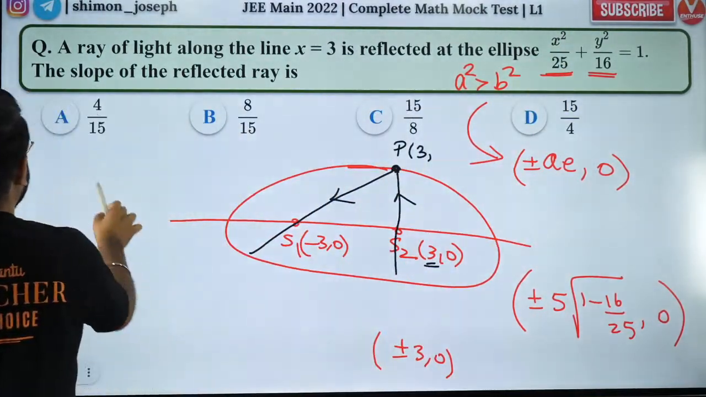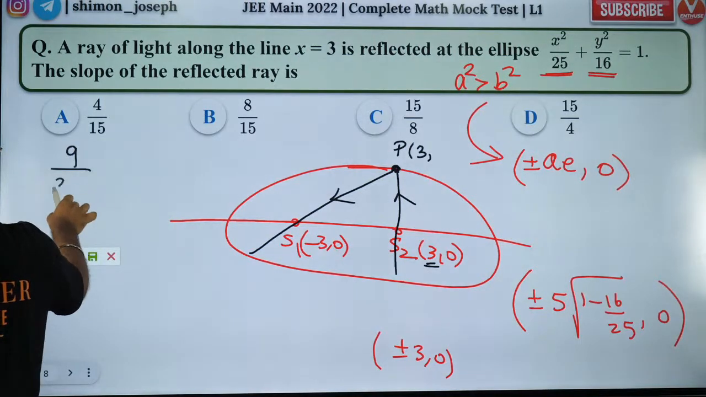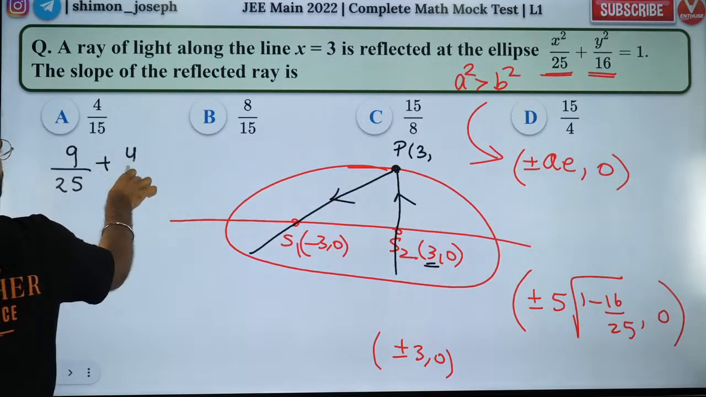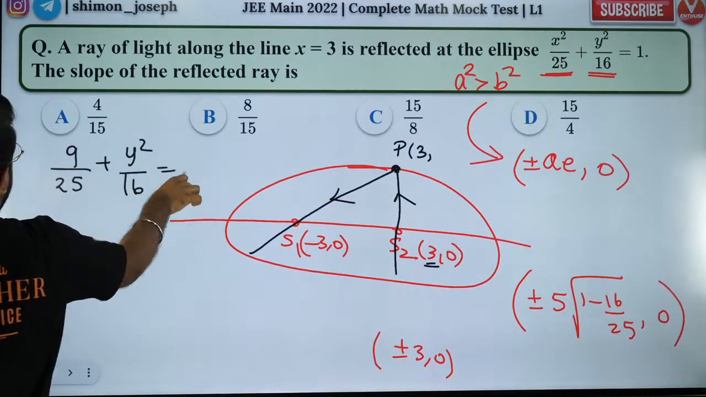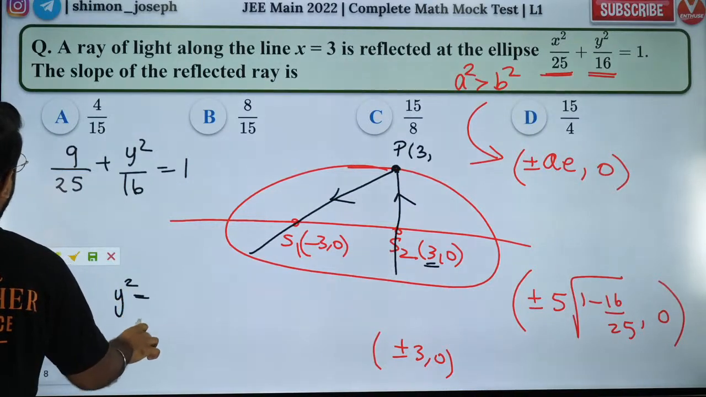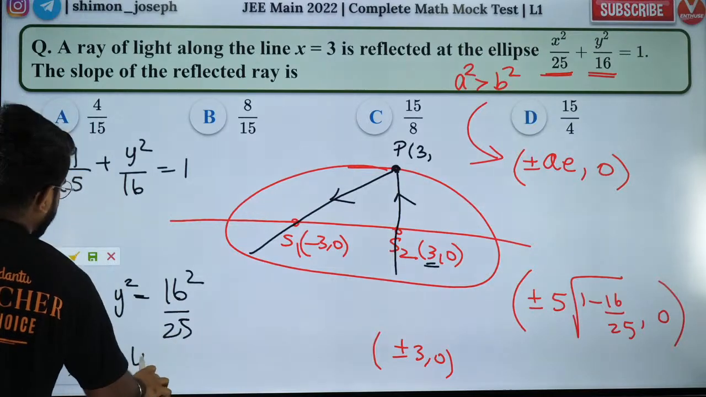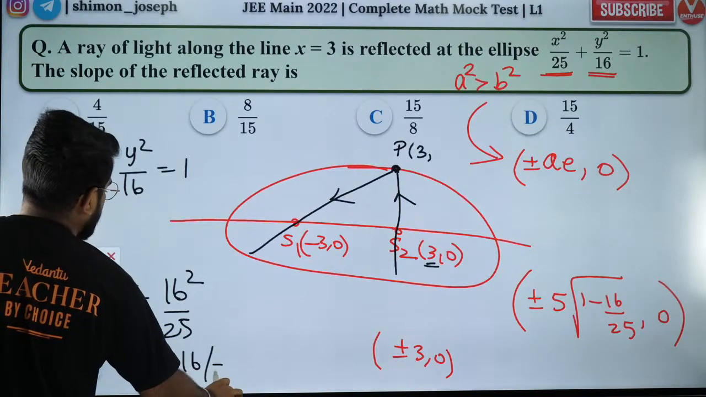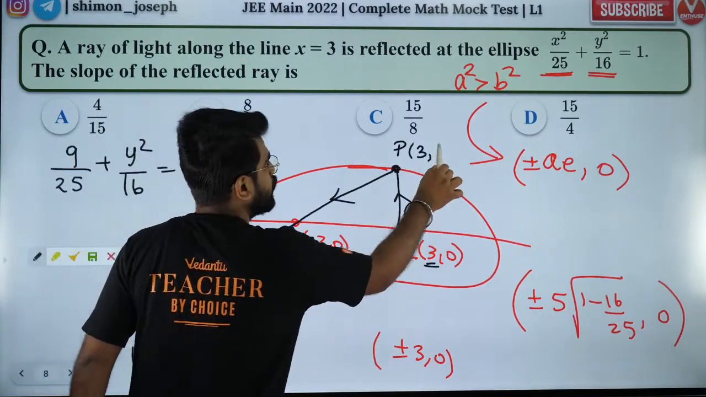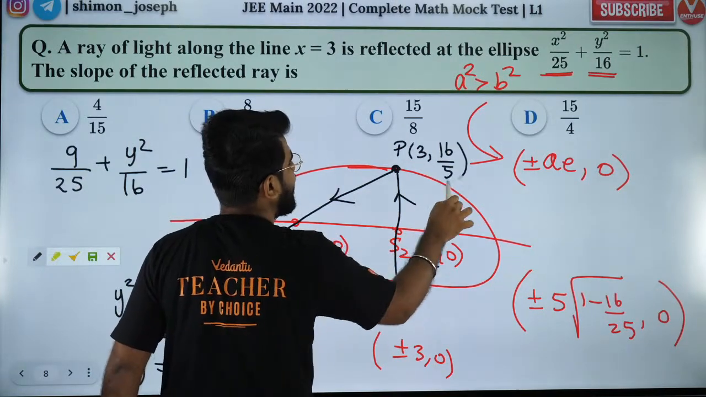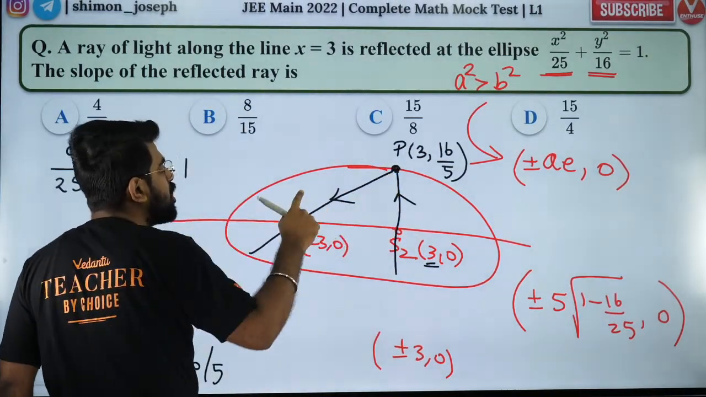So if I substitute P in the ellipse equation, I'll get 9 by 25 plus y square by 16 is equal to 1. So I'll get y square is equal to what? I will get 16 square by 25. So y will be equal to 16 by 5. That is the value of the y coordinate of P. So I got the y coordinate, I got the x coordinate, I got P, I got S1.